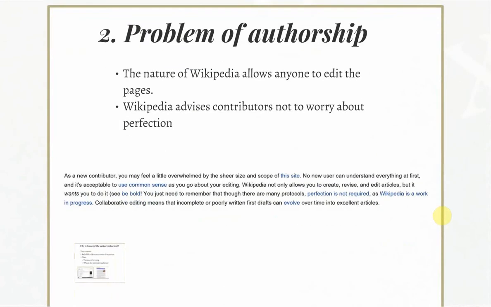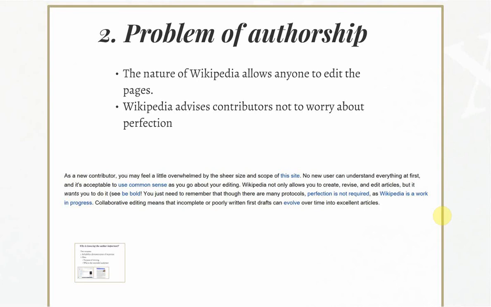Now, secondly, an even bigger problem I would suggest with Wikipedia is the problem of authorship. Even if the Wikipedia article you are looking at is superb, high caliber, and written completely accurately with great resources, you still don't know who the author of that particular page is.